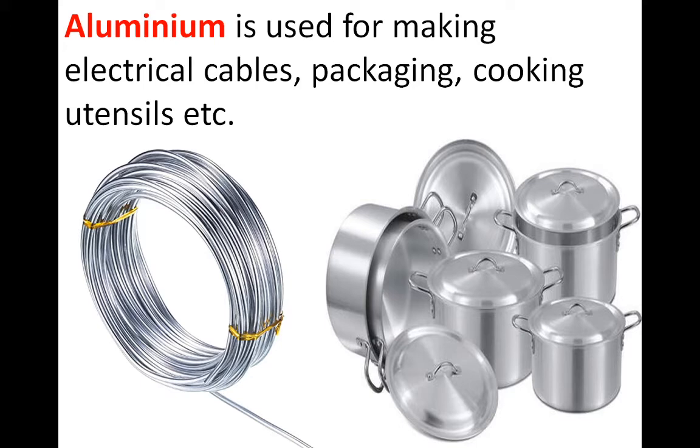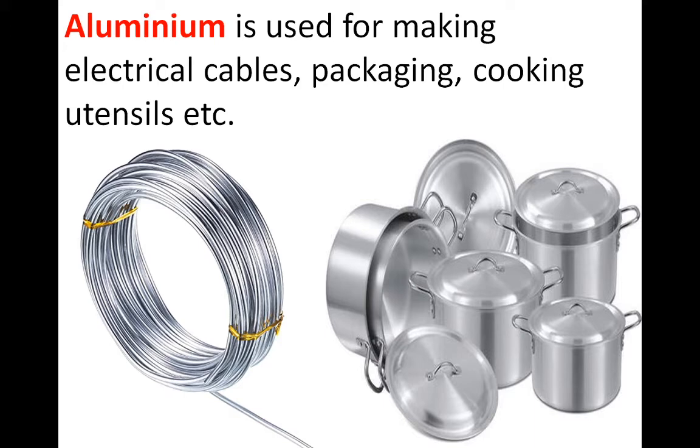Aluminium is a metal and it has the property that it is a good conductor of electricity, which means it can pass electricity through it, and by using this property we can use aluminium for making electrical connections. So we use it in electrical wires.